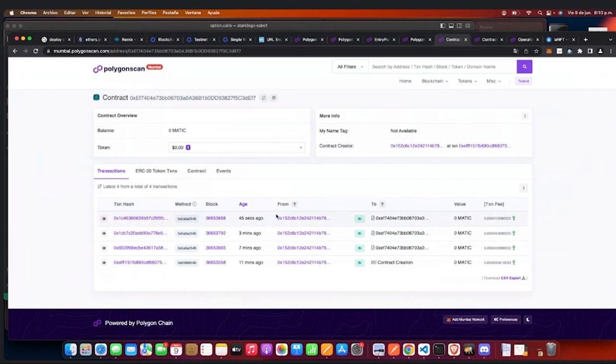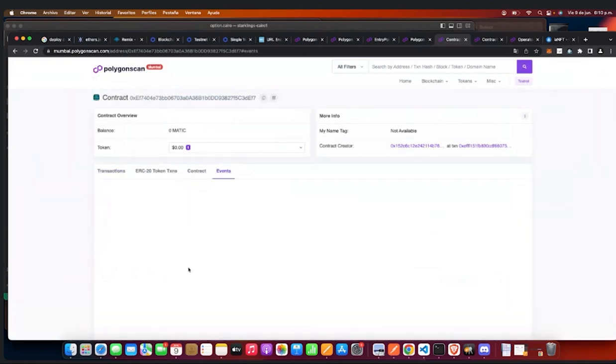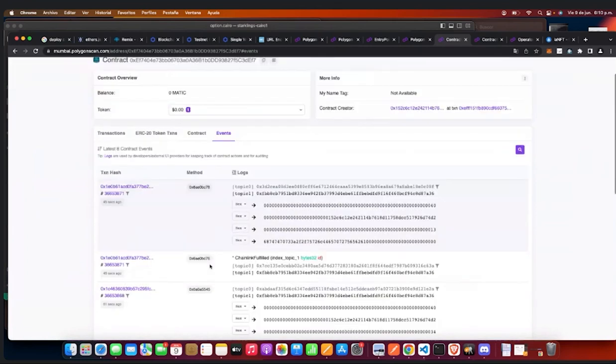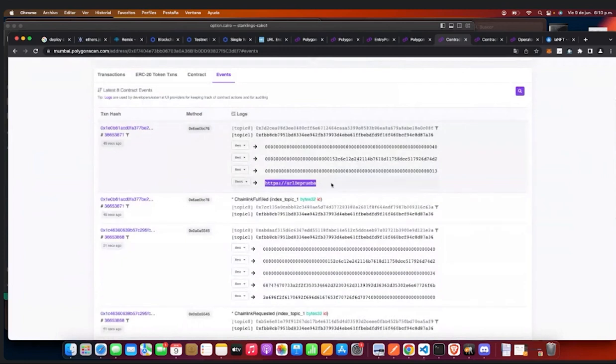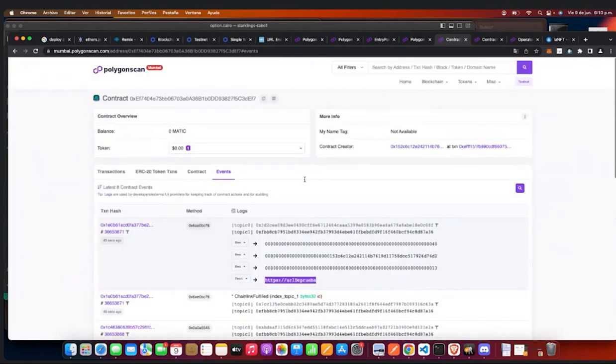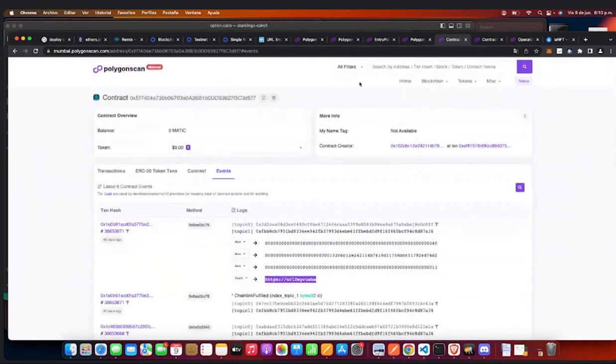If we check the Oracle events in Remix, it shows that a request was made 45 seconds ago. In the events, we will see that we have a test URL. And if we verify the contract in the events, it shows that a new NFT was transferred to this address, which is the same one that we use in Remix.